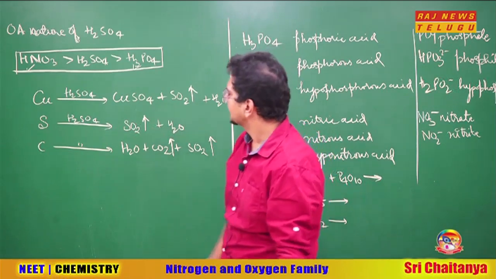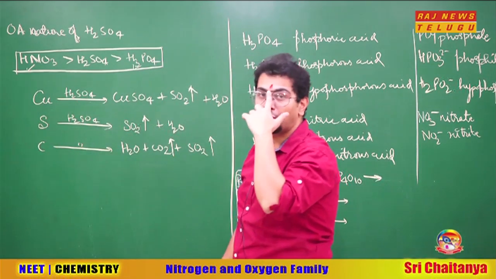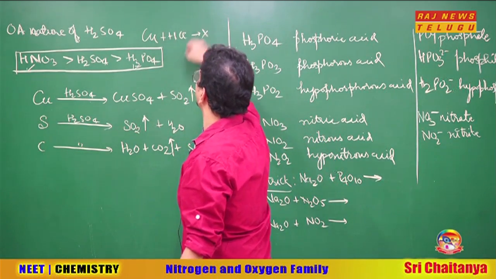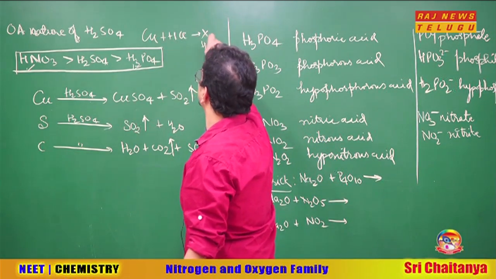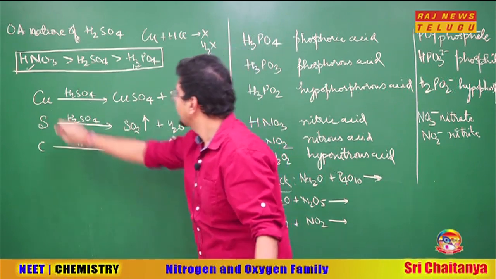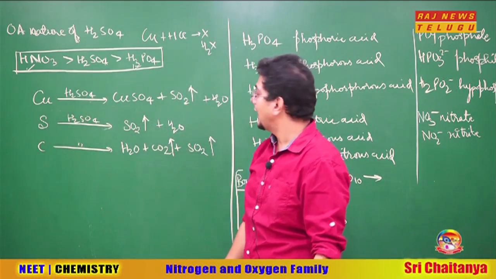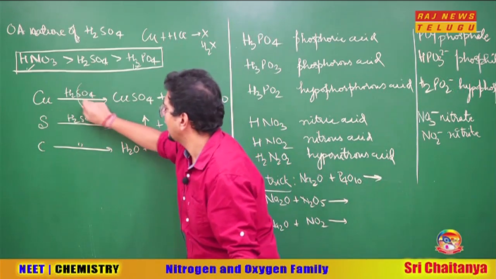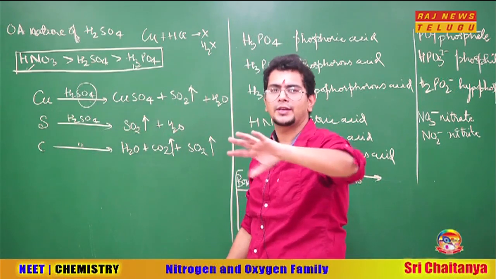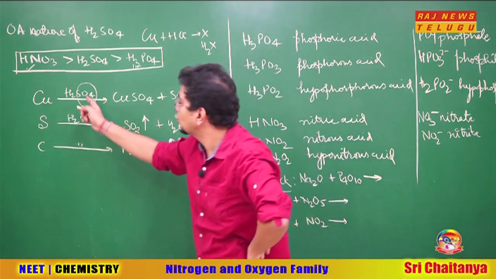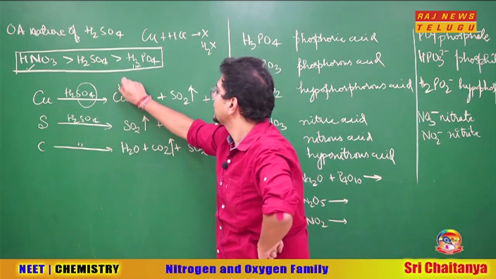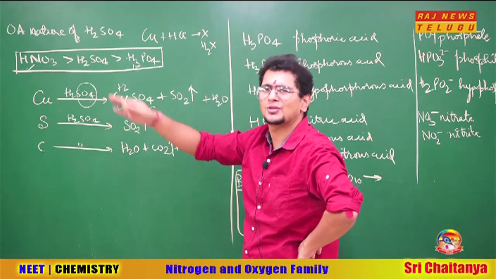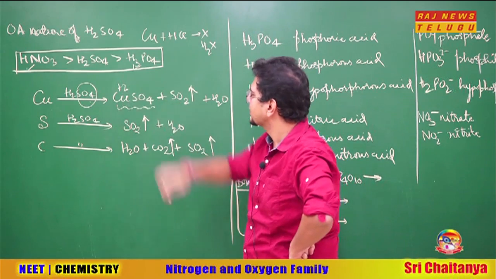Now what happens here? When copper reacts with H2SO4, understand one very tricky part here. Copper with HCl, there is no reaction because copper cannot displace hydrogen gas. Whereas when copper reacts with H2SO4, what will happen? Majorly not H2SO4 but SO4 2 minus, the main part, oxidizes copper to copper 2 plus, making copper sulfate. Sir, but sulfate has reacted, so some sulfate will be left also. So copper sulfate is made.